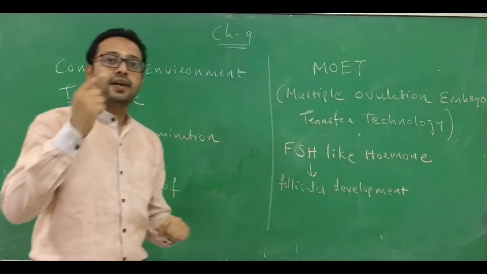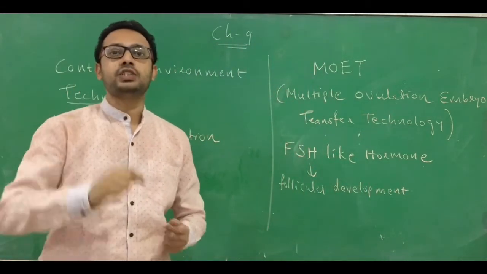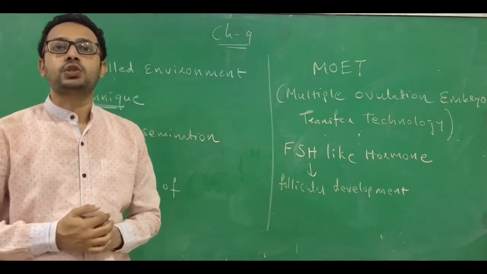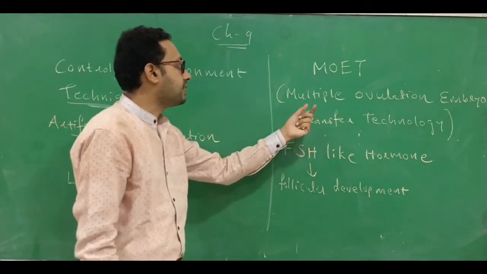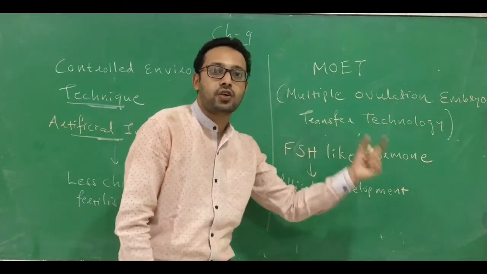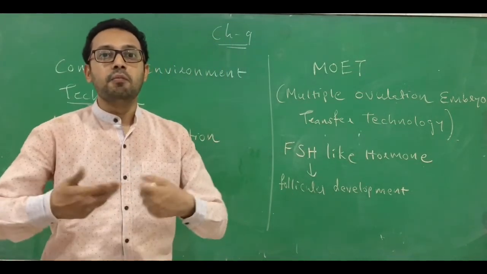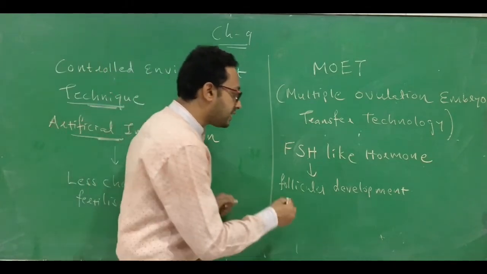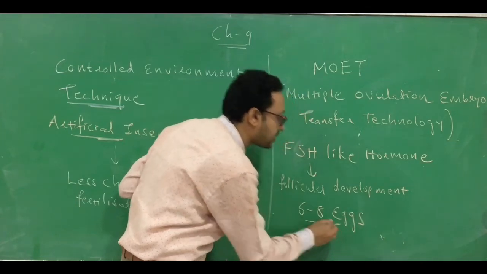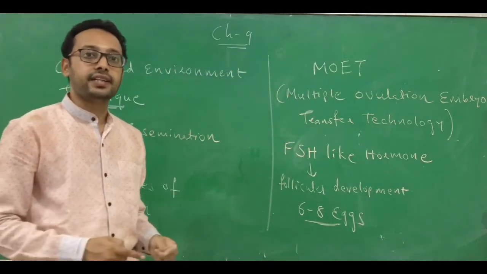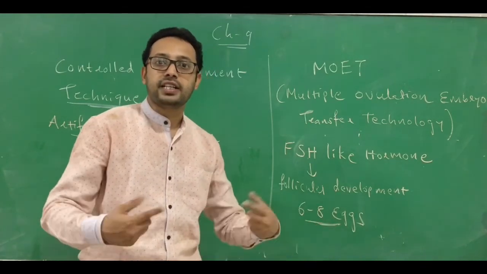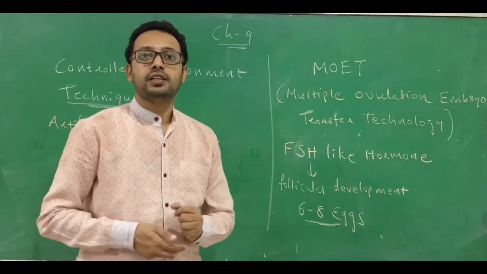Usually you know that in every estrous cycle only one egg is produced. But here the name itself suggests multiple ovulation. By injecting an FSH-like hormone, we promote more egg production, and instead of 1 egg, they generate 6 to 8 eggs per cycle. As these animals are non-primates, we call it the estrous cycle, not the menstrual cycle.